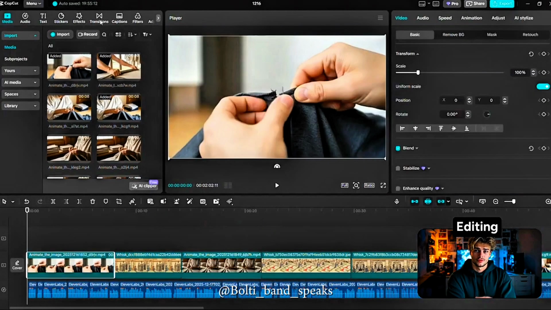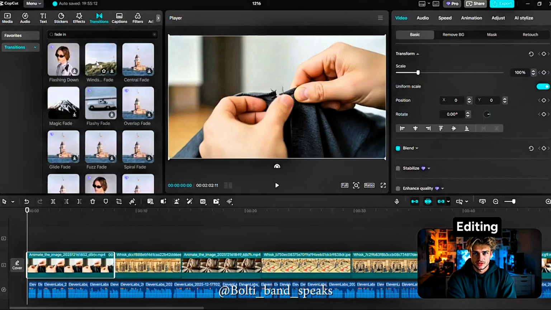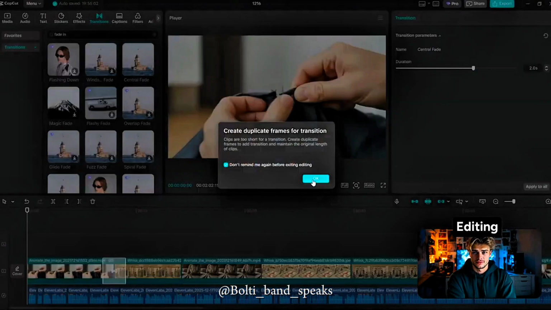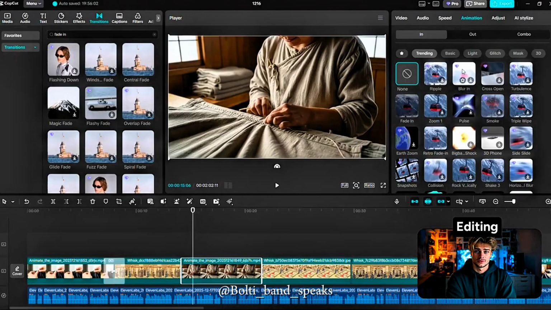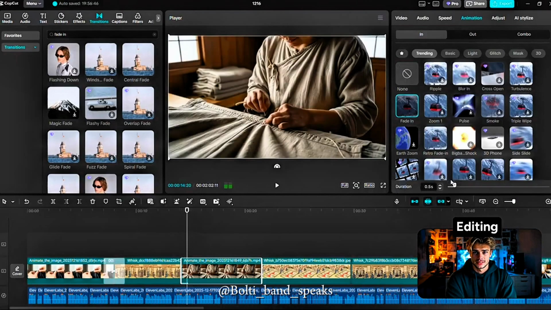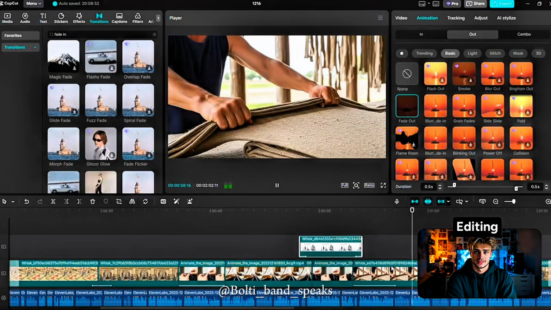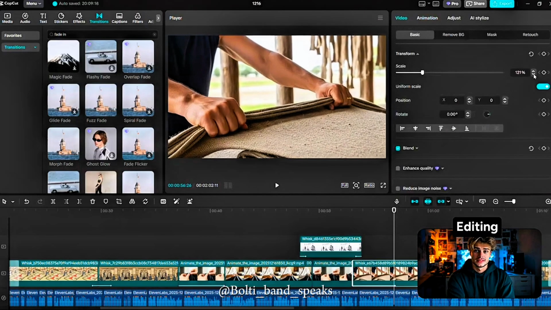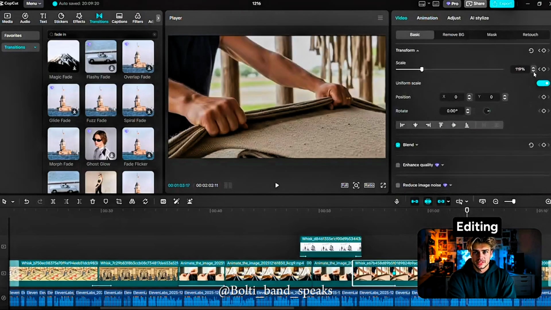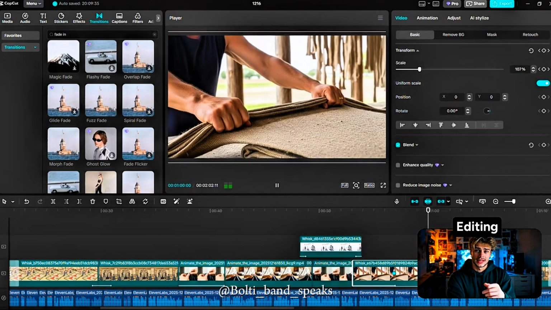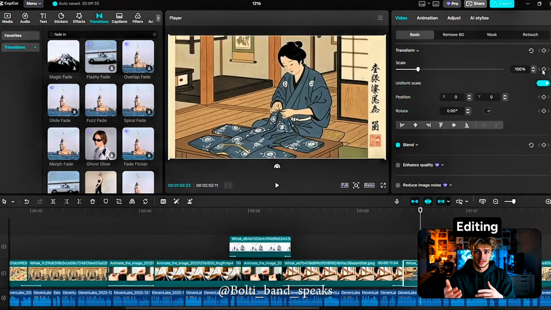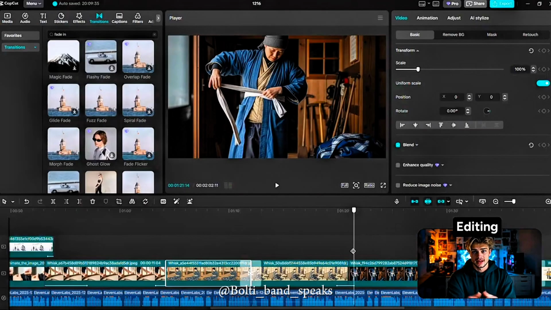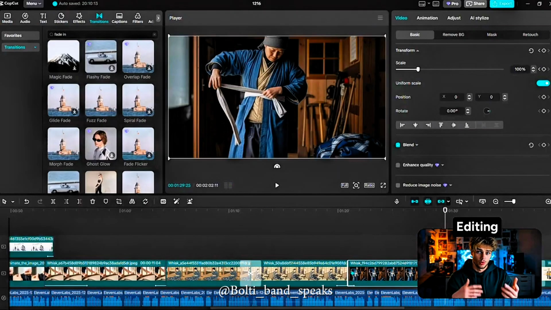Now, once your visuals are finalized, we need to add some clean transitions. I've been using fade in and fade out, as well as blur in and different variations of fade transitions too. Nothing crazy, just subtle and clean. And if you have any static images that you're using like I am, just add a bit of movement to it using keyframes. This is simple to do. Just click the image scene, adjust the aspect ratio, and click the diamond. Go to the other end of the image scene and raise or lower the aspect ratio. Then right-click the diamond and either select ease in or ease out.